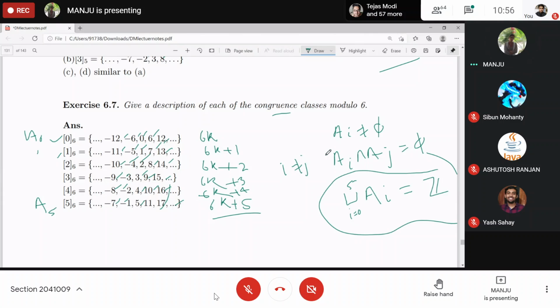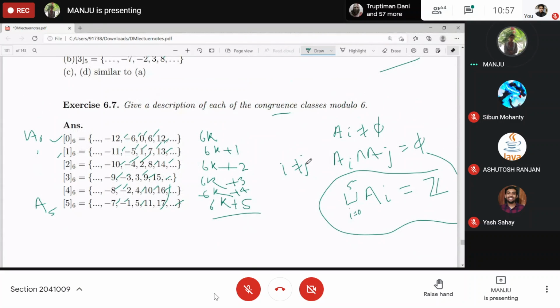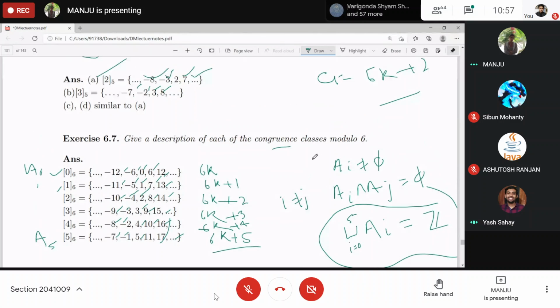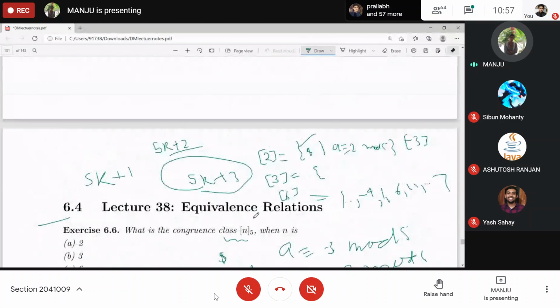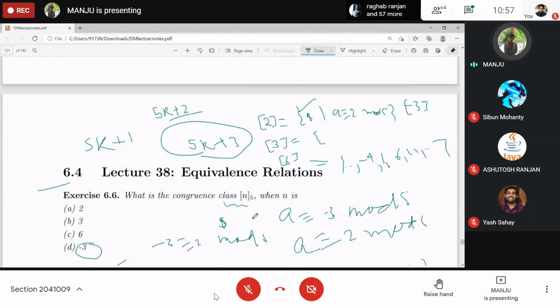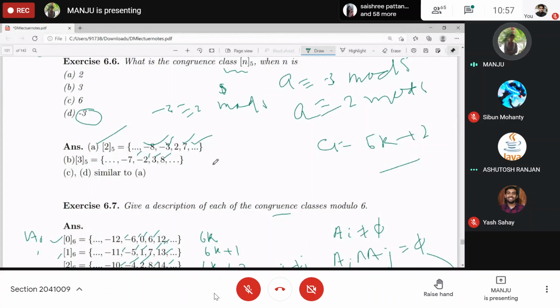Understood? Is there any doubt? If you have any doubt, you can ask me right now. So today we have discussed congruence classes, that means equivalence classes. Why is it known as congruence classes? Because the relation is congruence modulo n.